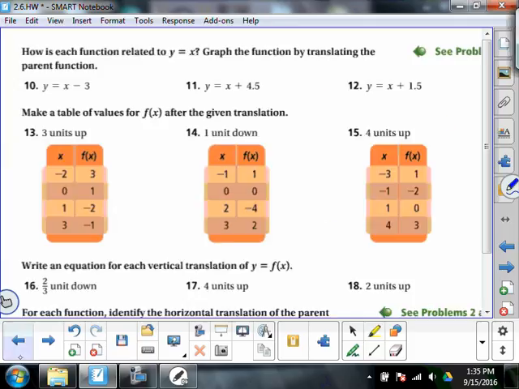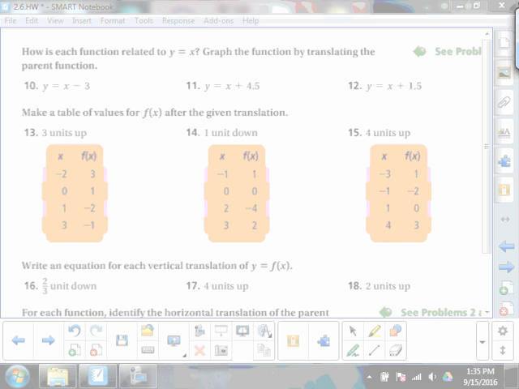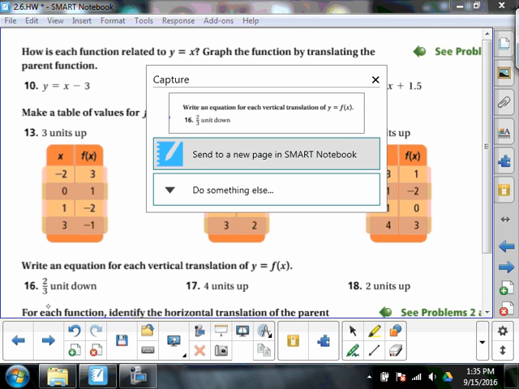All right. 16, write an equation. Ooh, write an equation. I thought we only wrote equations in geometry. Guess we got to do that in Algebra 2 now, too.